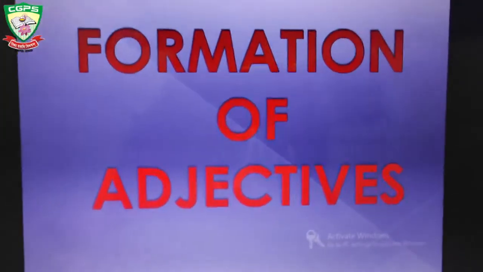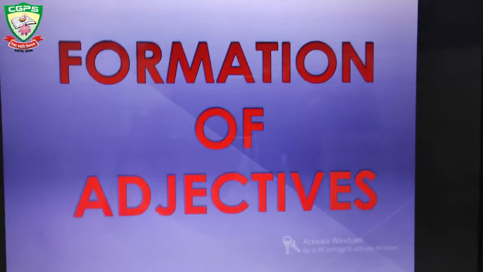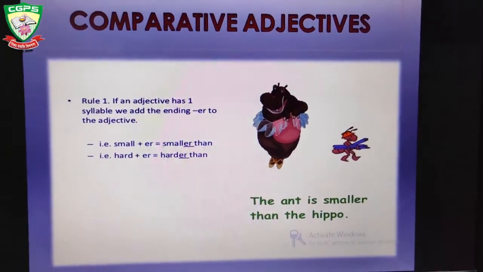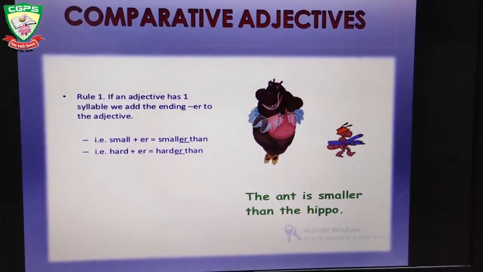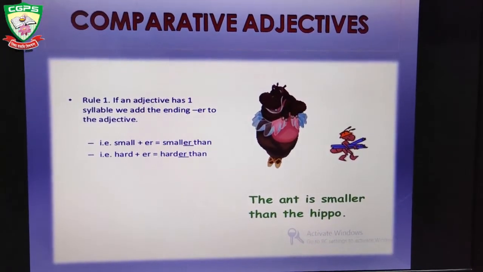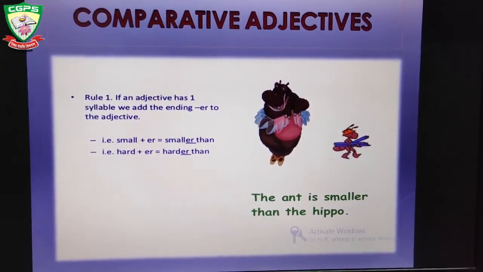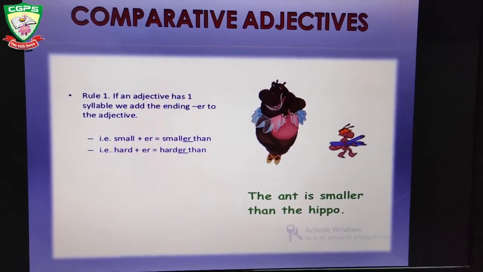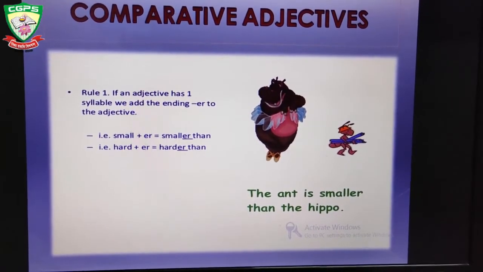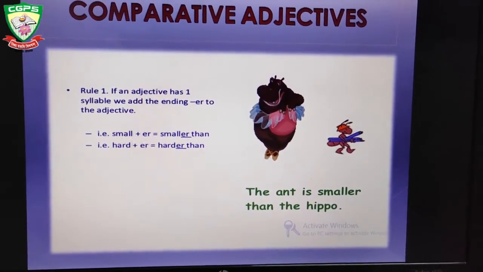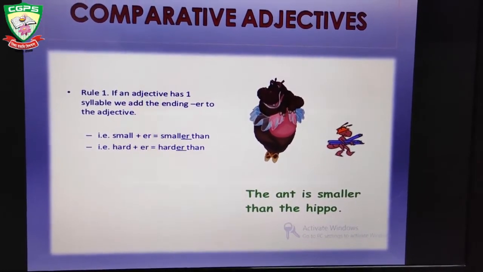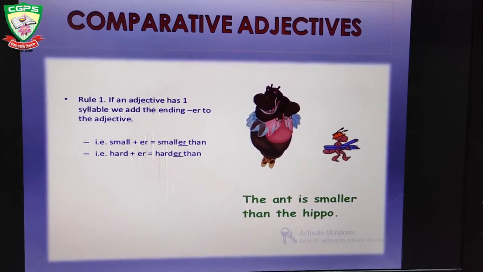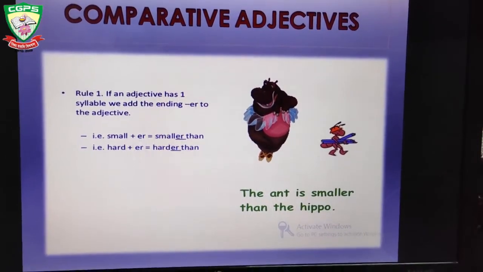Formation of adjectives. So how will we form the adjectives? Comparative adjectives. How to form the comparative adjectives? Rule number 1. If an adjective has one syllable, you know what is a syllable? Vowel sound in a word is called syllable. We add the ending er to the adjective. Small. The word small has one syllable. So to change it to its comparative form, comparative degree, we will add er at the end.